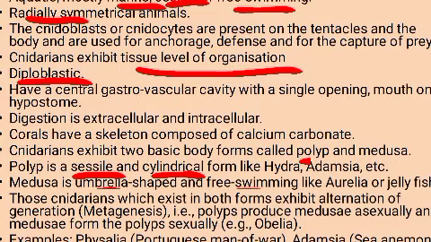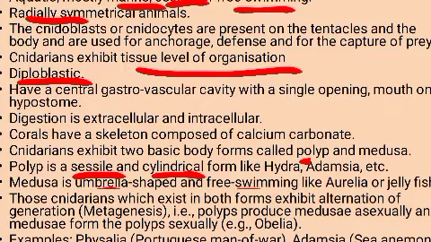Okay, polyp produce medusa asexually and medusa will be producing polyp sexually. Thus both polyp and medusal stage will be exhibited in such organisms, that is, they exhibit alternation of generation or metagenesis.